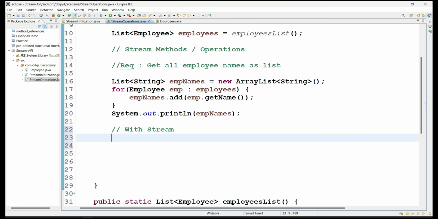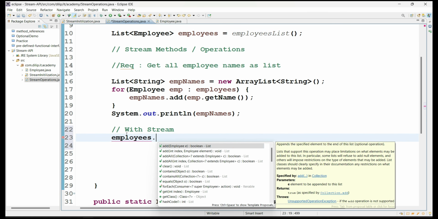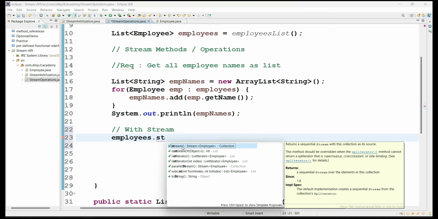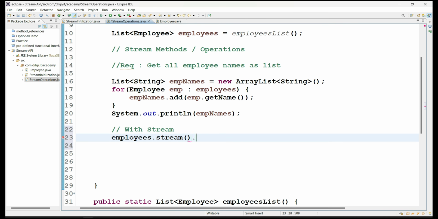stream now. So first and foremost, we know how to create the stream instance. We always create a stream instance from a collection of objects, right? So a collection type. Here I have a list, which is a collection type, so I can create it from here, by calling the method called stream, as we discussed earlier.